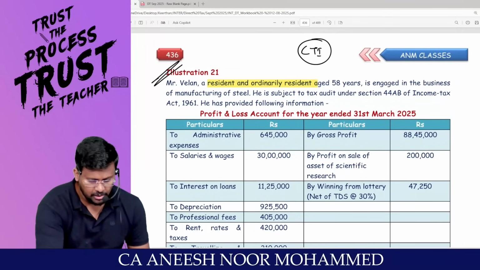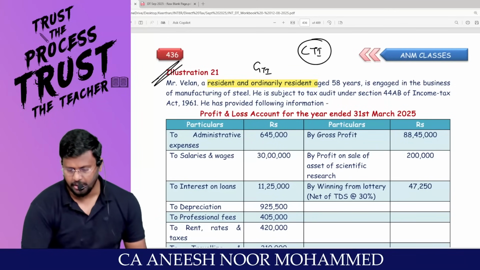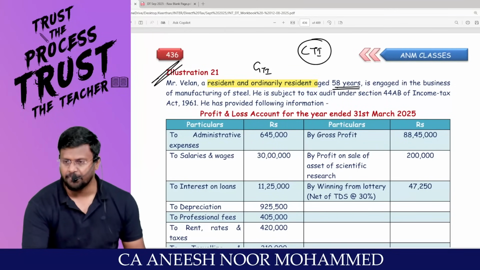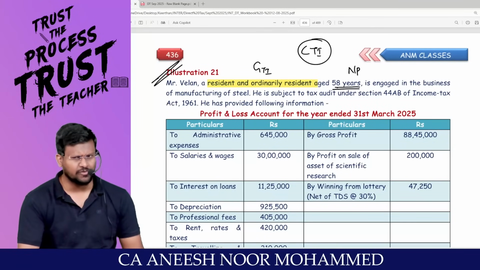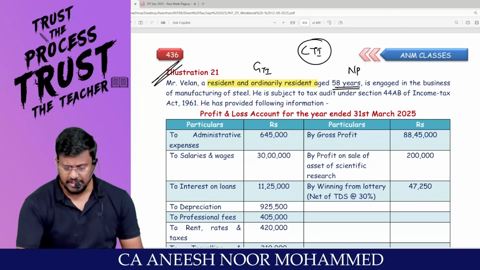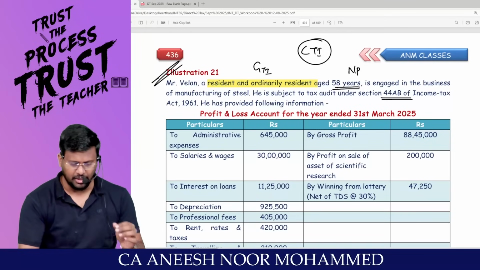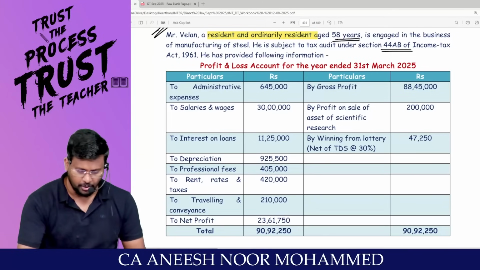Global income is taxable in India. Aged 58 years, that means a normal person, is engaged in the business of manufacturing of steel. Let it be there. He is subject to tax audit under 44AB of the Income Tax Act. He has provided the following information.